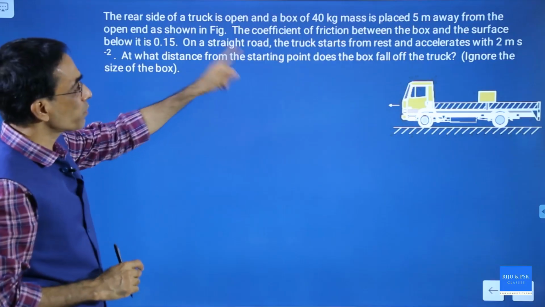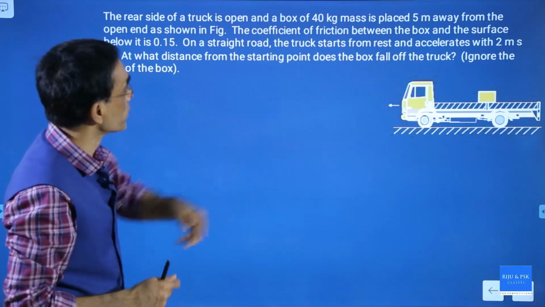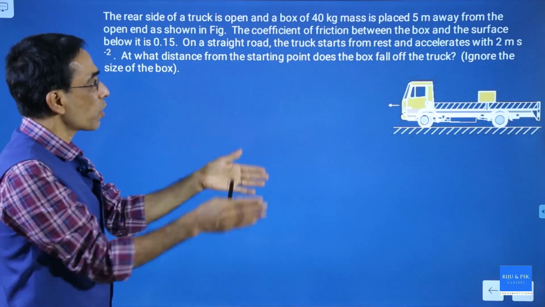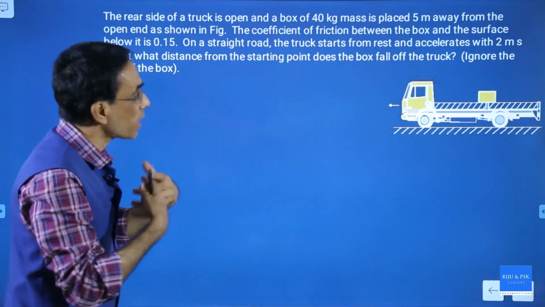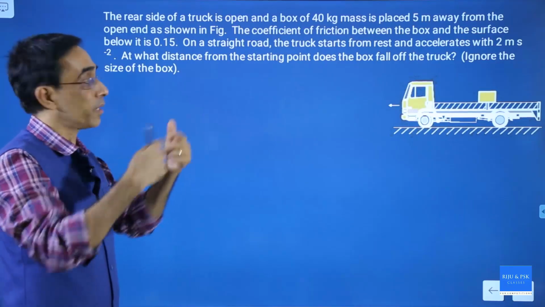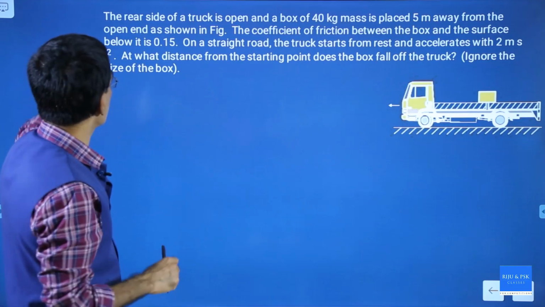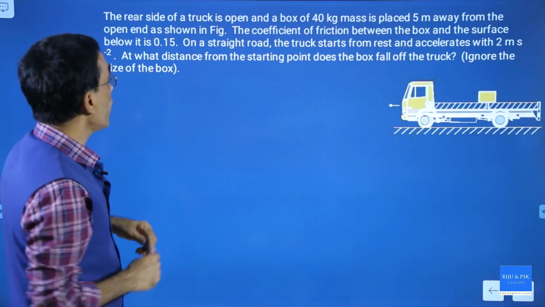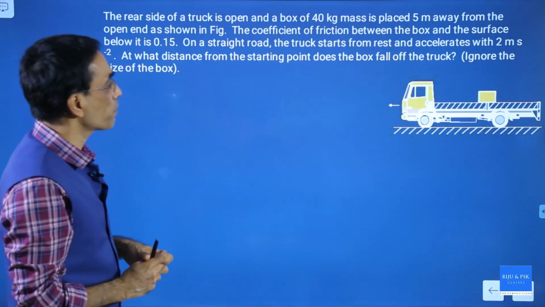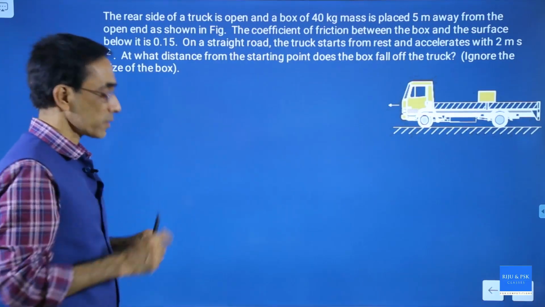The coefficient of friction between the box and the surface is given as 0.15. On a straight road, the truck starts from rest and accelerates, speeding up with 2 meter per second square. At what distance from the starting point does the box fall off the truck?